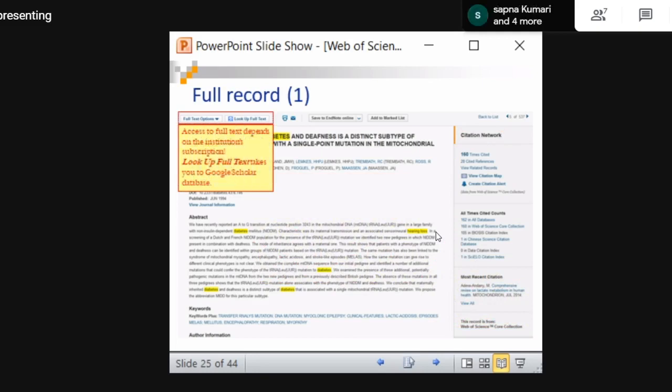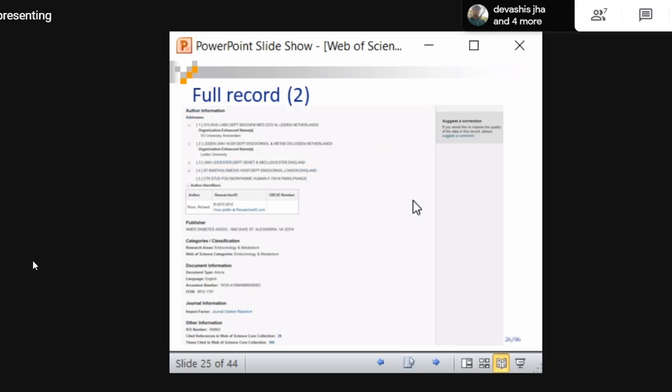Access to full text, I have told you, depends upon whether our institution is subscribing to that particular journal or not. Still, if you want that full text, you can always search in Google Scholar. Sometimes they provide full text, if the article is open access, right?